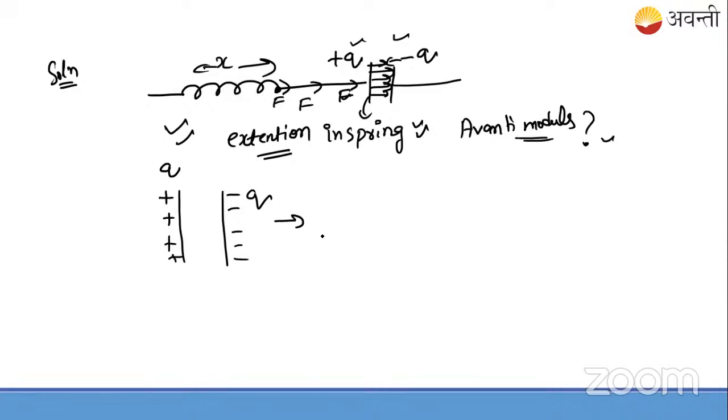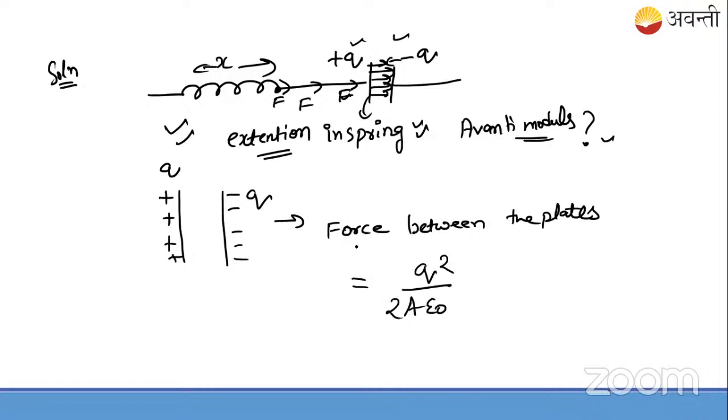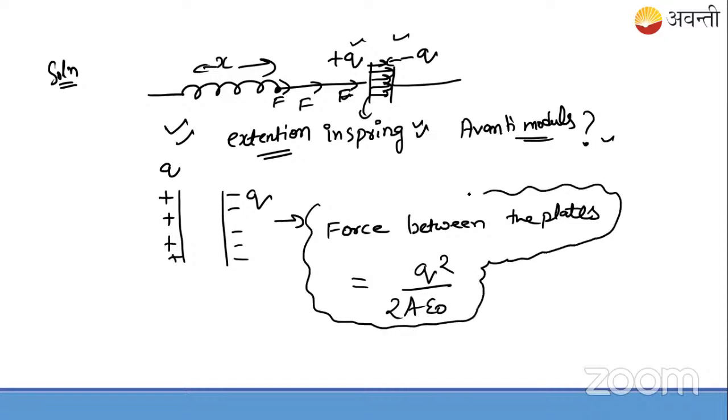Okay, fine. So force between the plates, that force between the plates. Always remember this thing: if you have studied also, if you haven't studied, it is always given by this formula, that is Q square by 2A epsilon naught. This is the formula for a capacitor plate having the charge of opposite nature. Of course, it's sure that these are capacitor plates, and the force between them is attractive. Unlike charges attract each other. Like charges repel each other, whether positive, positive or negative, negative.